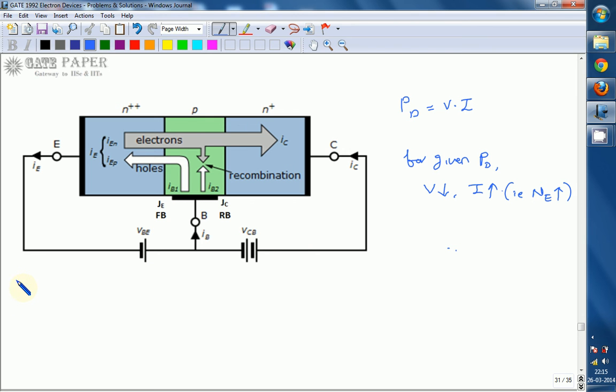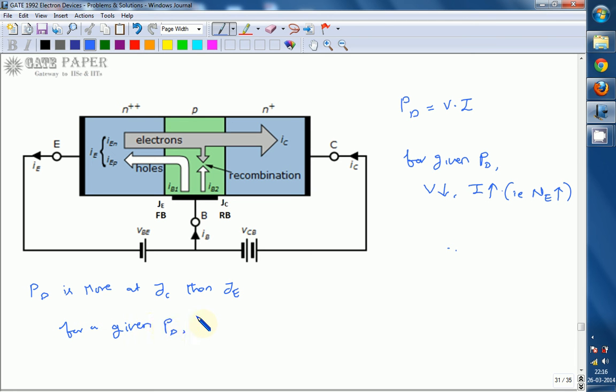Remember this, power dissipation is more at the collector base junction JC than JE. So we must consider the collector base junction for a given power dissipation.